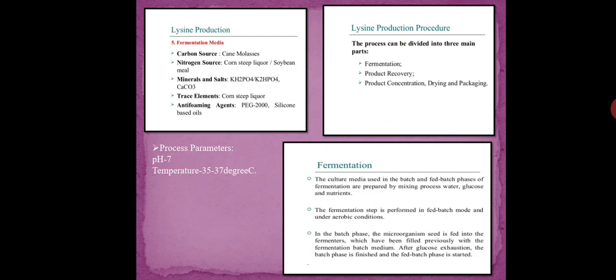The process is carried out in three steps: fermentation, product recovery, product concentration and drying, and the final step is packaging. Okay, so let's start with the fermentation. The fermentation is carried out using the batch mode. As we have discussed about batch fermentation, nutrients are added, there is product formation, the first batch is completed, the fermenter is cleaned and sterilized, and then the second batch is processed.